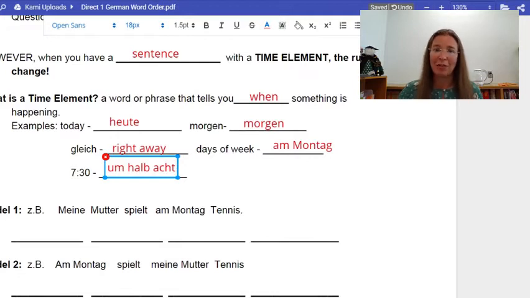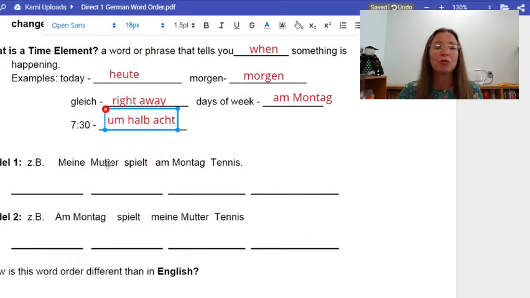And now here are the notes on that. Here we go. There are two models that you can use. For example, the first one goes like this. Meine Mutter spielt am Montag Tennis. Now, if I was going to translate that word for word, it would be my mother plays on Monday tennis, which sounds awkward, right? Because we have different word order rules in English. So let's look at the rules in German.